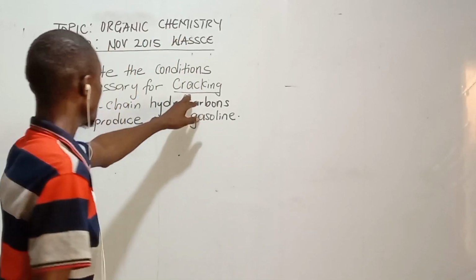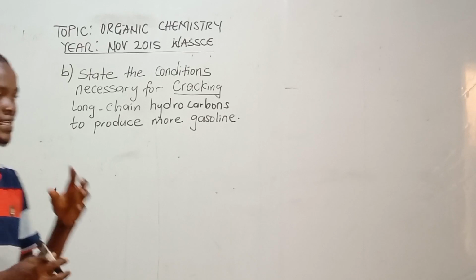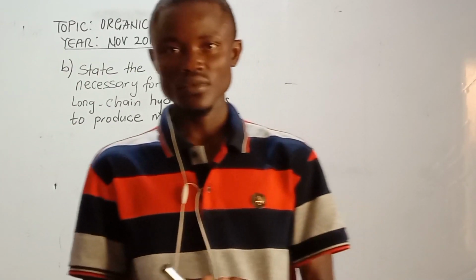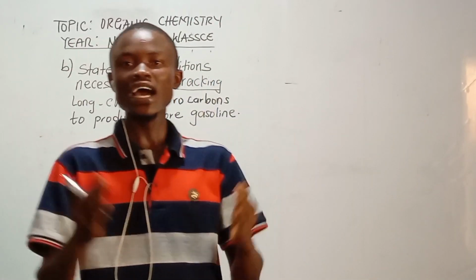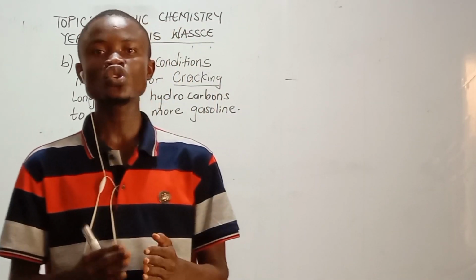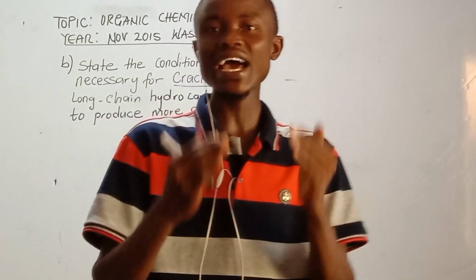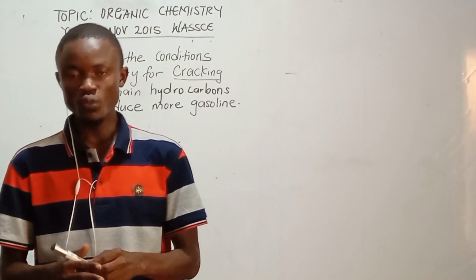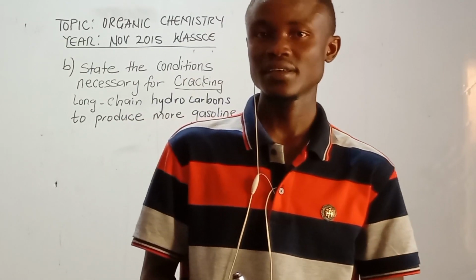So when we say cracking, what does that mean? Cracking simply means, in organic chemistry, the breaking down of these large hydrocarbons into simple hydrocarbons, that is, into smaller hydrocarbons, with some certain conditions that are necessary.